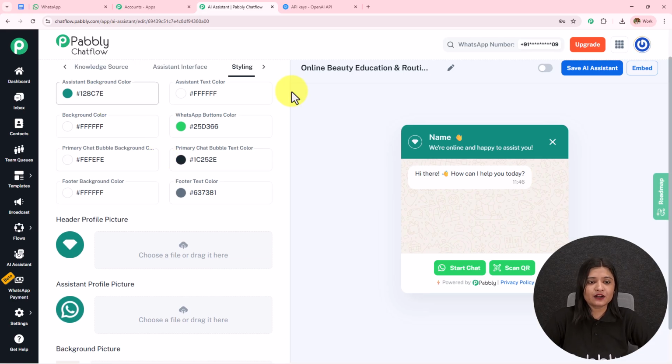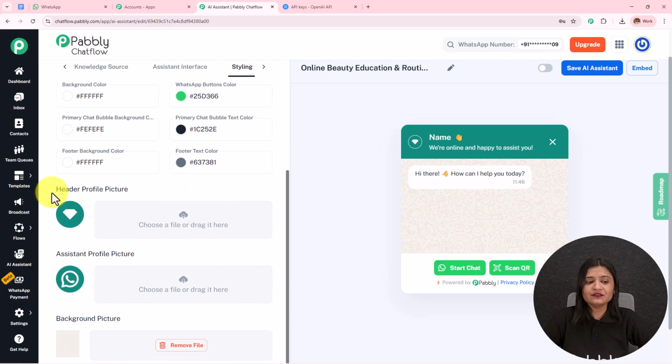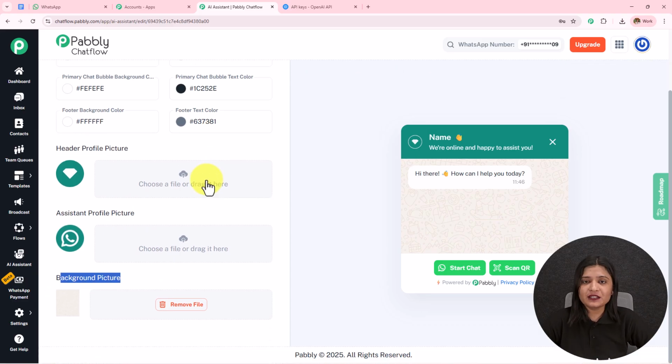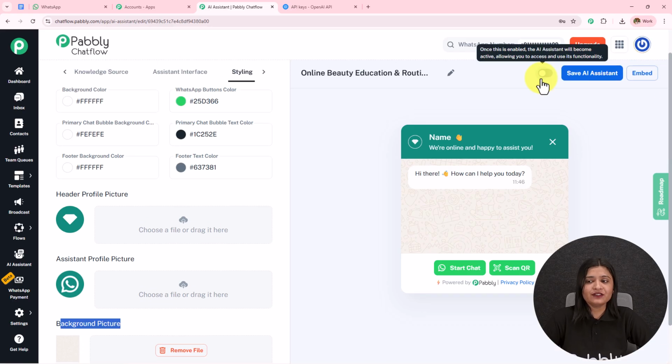Then we have this background color, text color, button color, chat bubble color. I'm going to keep it as default. If you want to change it, you can do that. We have this header profile picture, assistant profile picture, and the background picture. In a similar manner, like we have uploaded the knowledge base, you can upload these pictures and it will start displaying.